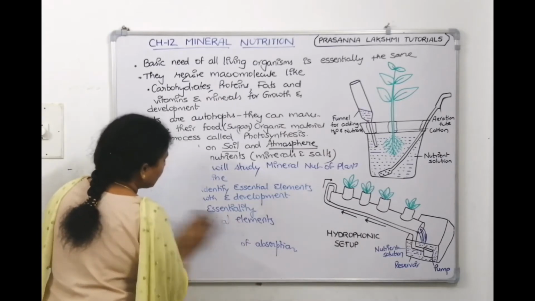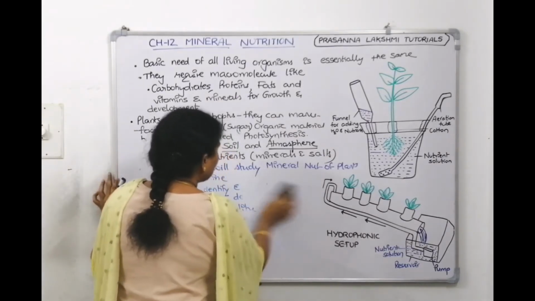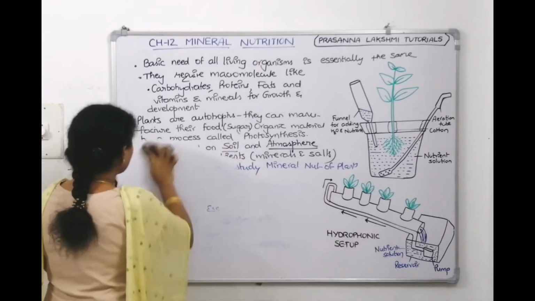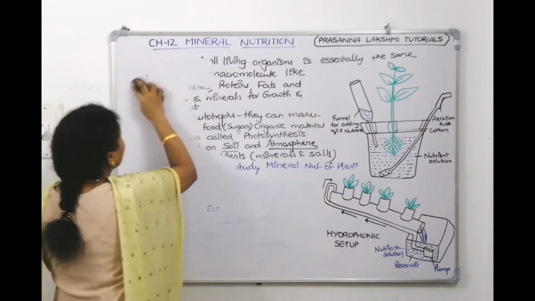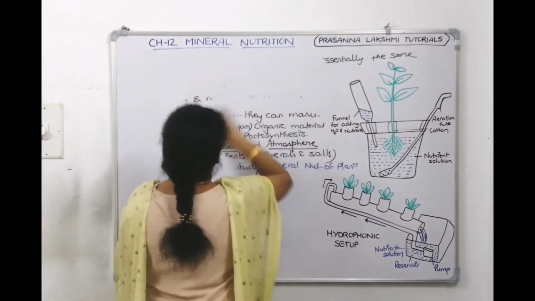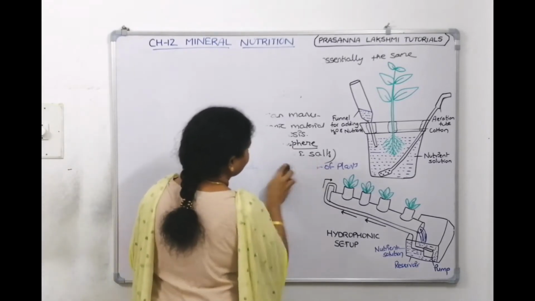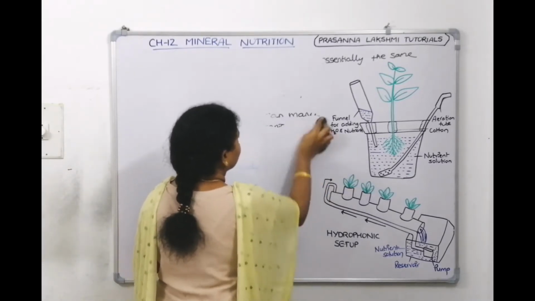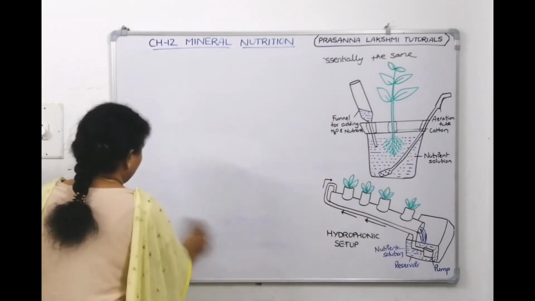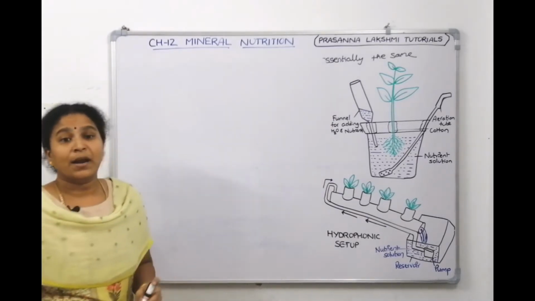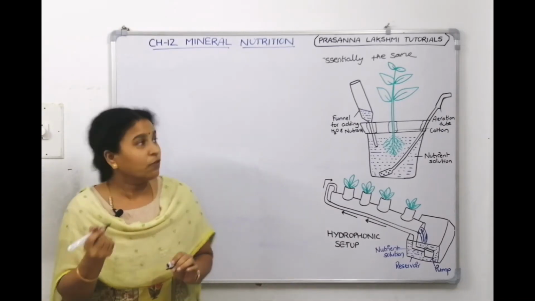Good. Now let's start the chapter. In NCERT, in 12.1, what is the first topic? Just check. Now, let's start with 12.1, methods to study mineral requirements of plants.